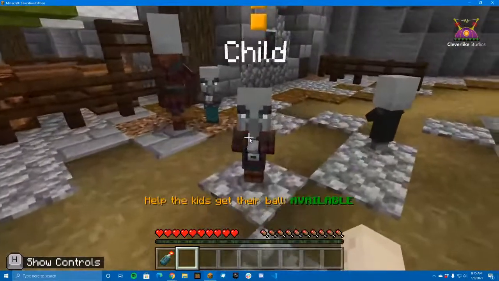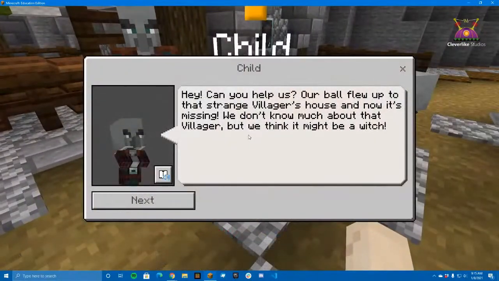Oh, what's wrong, buddy? Let me see. Hey, can you help us? Our ball flew up onto that strange villager's house, and now it's missing. We don't know much about that villager, but we think it might be a witch.